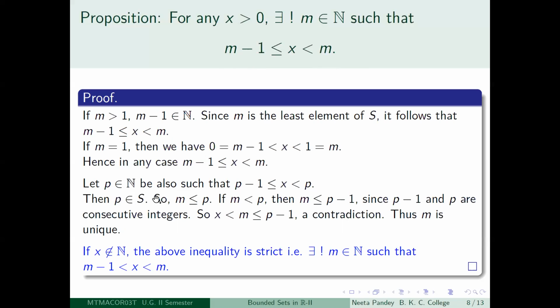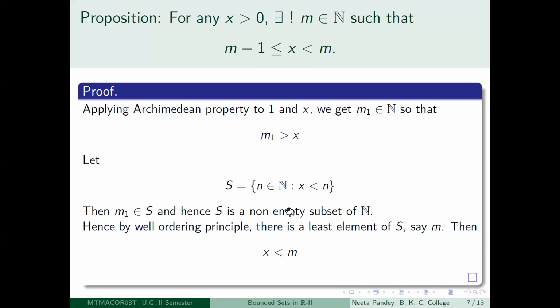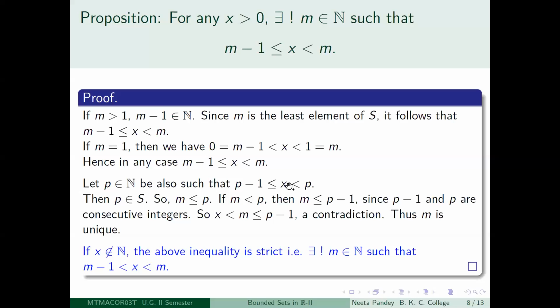Then by our definition of capital S, p belongs to S. So let us go back again. What was S? S was the set of all positive integers which were greater than x. So if I take p to be greater than x, then it is automatically in capital S. Since m was the least element of capital S, m is less than or equal to p. Now, if m was strictly less than p, then m would be less than or equal to p minus 1, because these are all positive integers, natural numbers. So if m is less than p, then m is less than or equal to p minus 1.